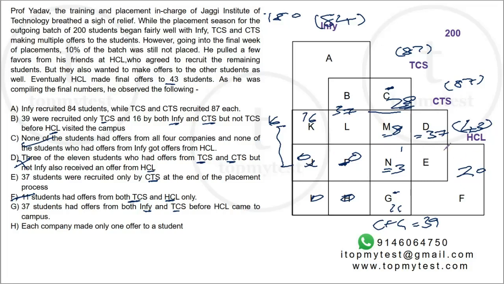Now let's work it slowly. We know the total under HCL is 43, out of which we know F, G is 11, N is 3. E is the only one missing because the other four are 0. So 20 plus 11, 31 plus 3 is 34. So E should be equal to 9.